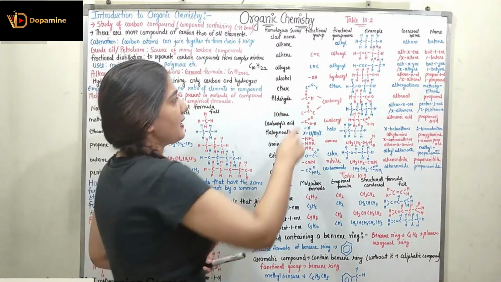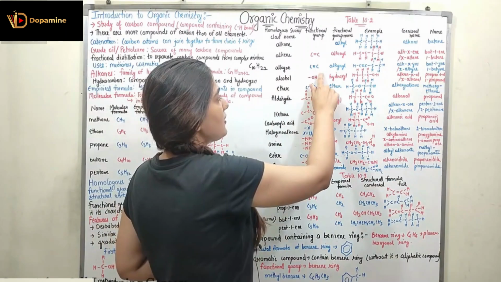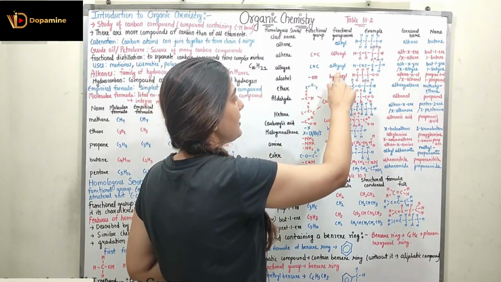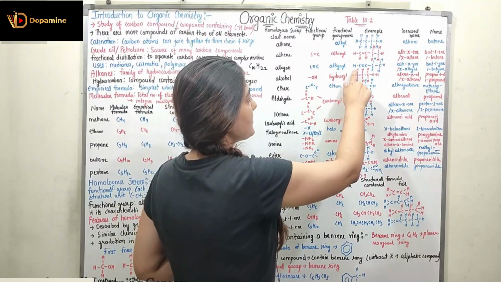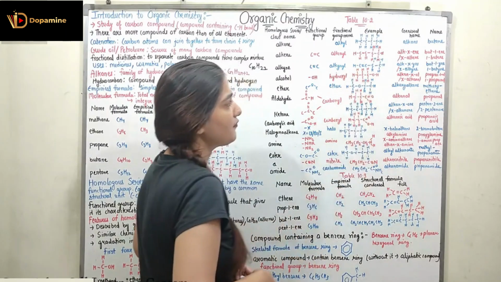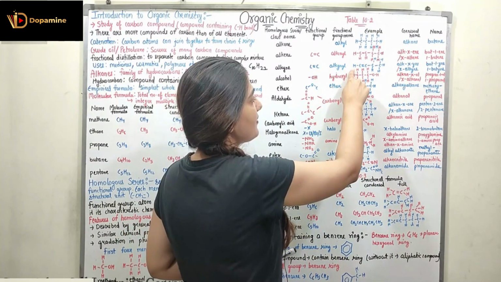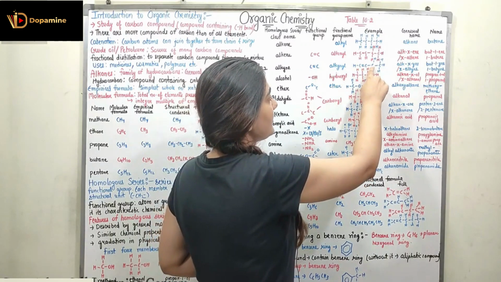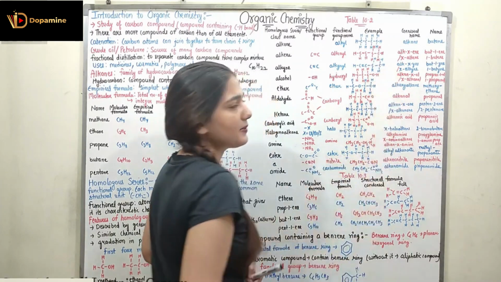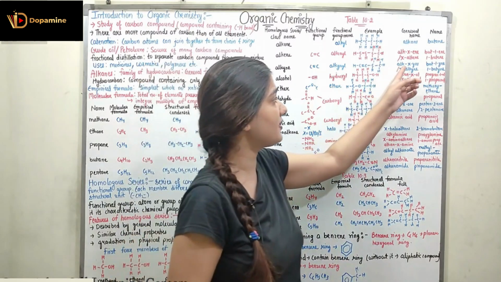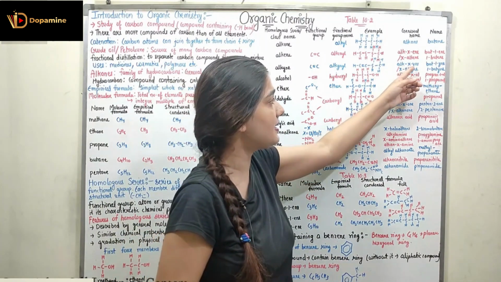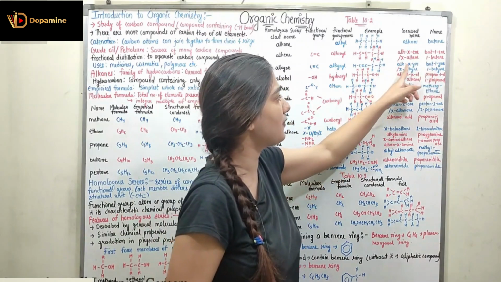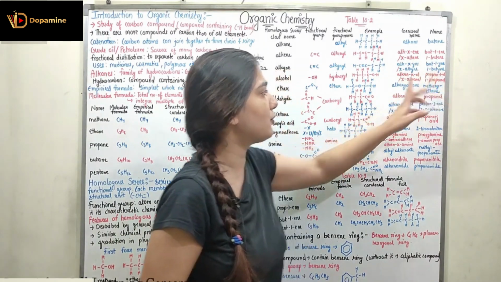Coming to the alkyne, alkyne is represented with the C triple bond C group. Here the functional group name is alkynyl. Alkynyl can be represented by this structure. Here again we have 4 carbons. The first carbon has a single hydrogen attached. Then we have a triple bond over here. Then the third carbon has 2 hydrogen, and the fourth carbon has 3 hydrogen attached. It has the general name X-yne or X-alkyne, right? So the name for this example would be but-1-yne or 1-butyne, right?